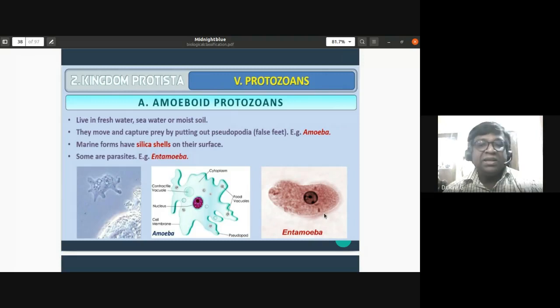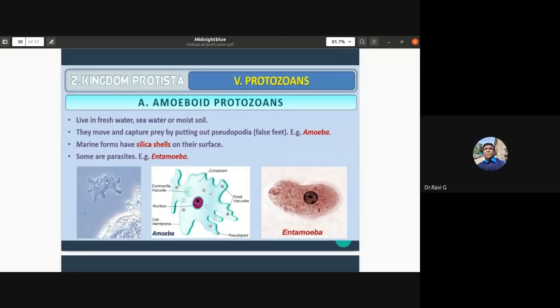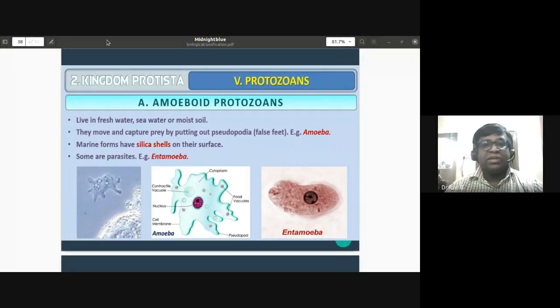Example is Amoeba. The marine forms have silica shells on their surface. So remember this aspect: the marine forms of amoeba have silica on their surface.